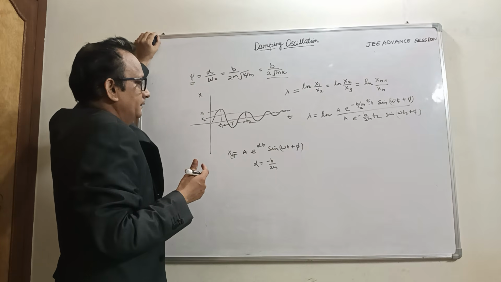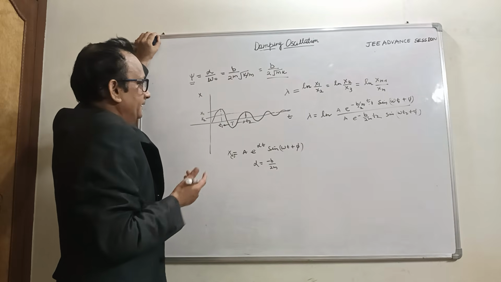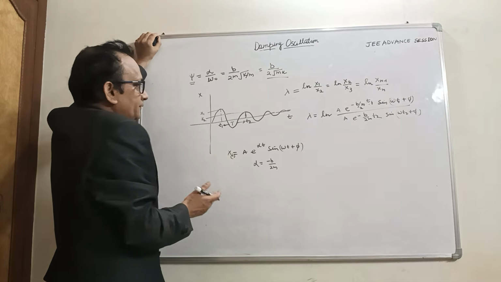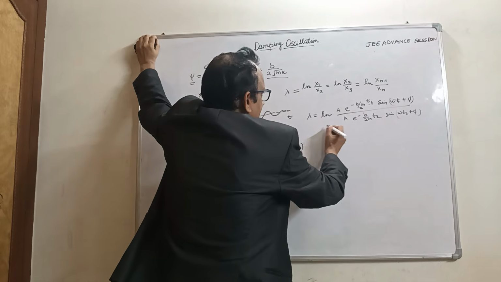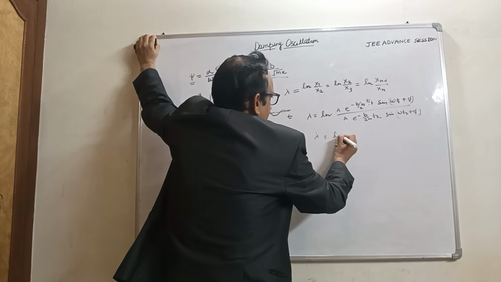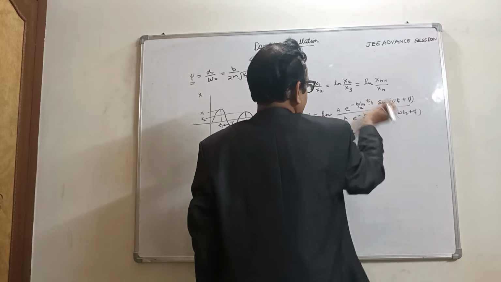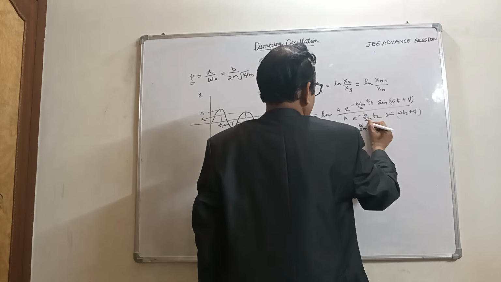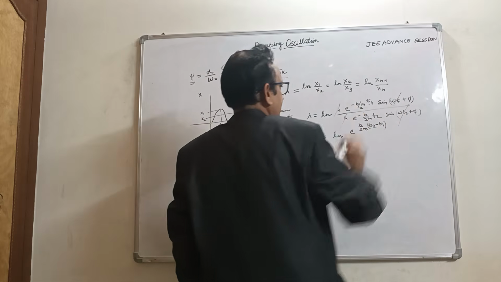Logarithmic decay in amplitude, relative amplitude, successive amplitude. So this becomes natural log, e raised to power b by 2m and t2 minus t1, and the sine omega t and amplitude cancel out.